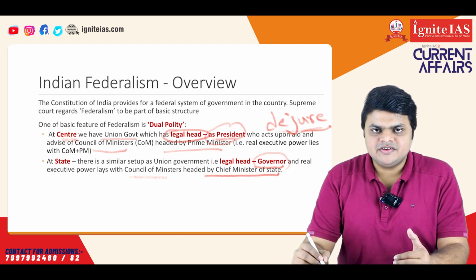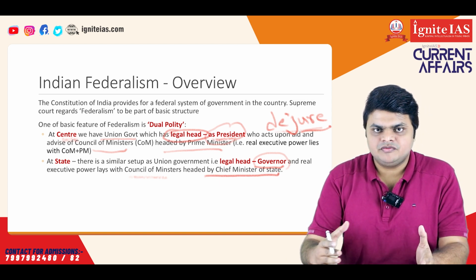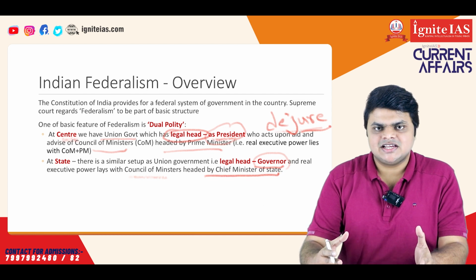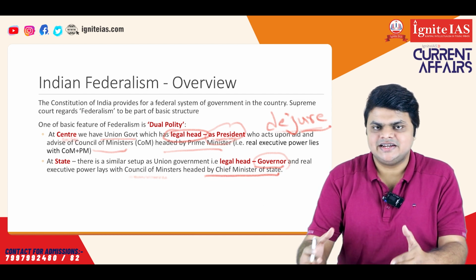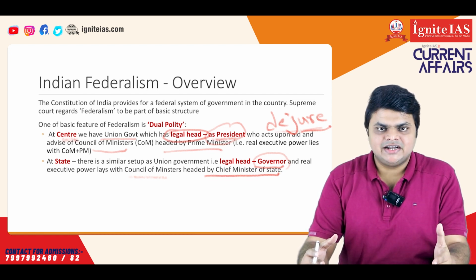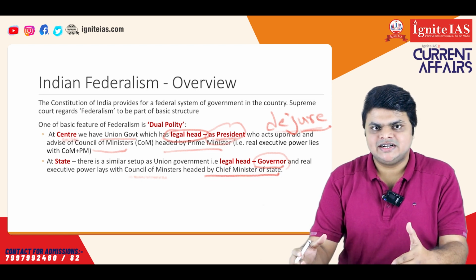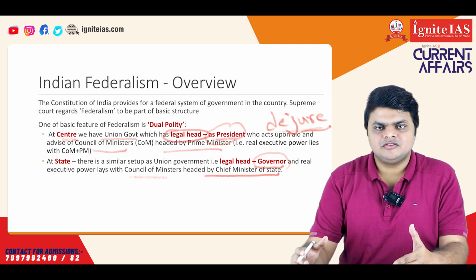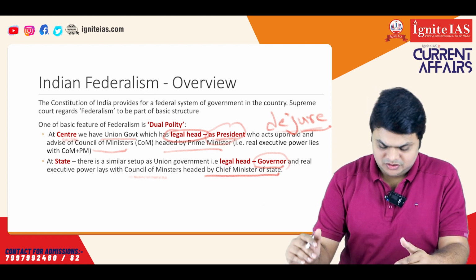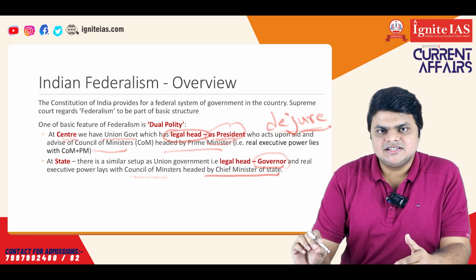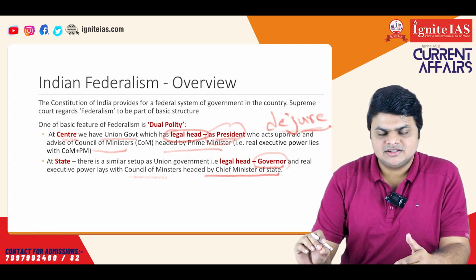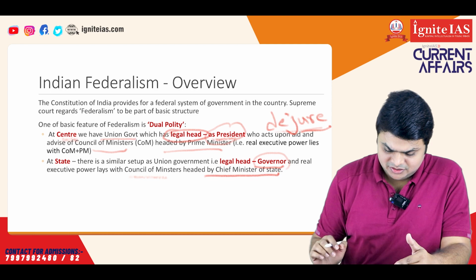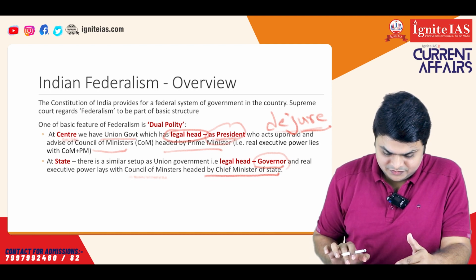From this we understand that a similar type of government structure is envisaged by the constitution at both the central level and the state level. At the center we have the president, and the parallel office at the state level is that of the governor. At the center we have the Council of Ministers headed by the Prime Minister. Parallelly, at the state we have the Council of Ministers headed by the Chief Minister. Now, there are certain differences between the President's role and the state governor's role. We'll discuss that in further slides.